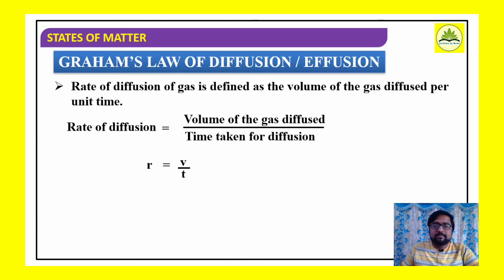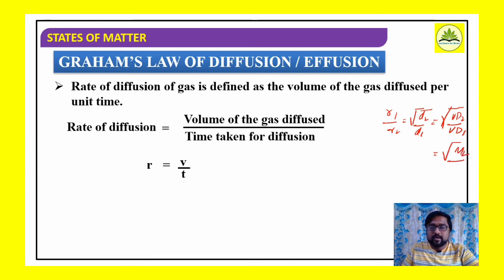So earlier, please remember those expressions, R1 by R2. R1 by R2 is equal to square root of d2 by d1, right? Which is further equal to square root of vapor density of second divided by vapor density of first gas, and which is further equal to square root of M2 by M1. We got these relations earlier. Now we are looking for this rate. LHS said consider rate of diffusions.